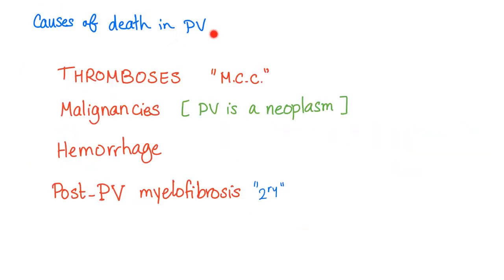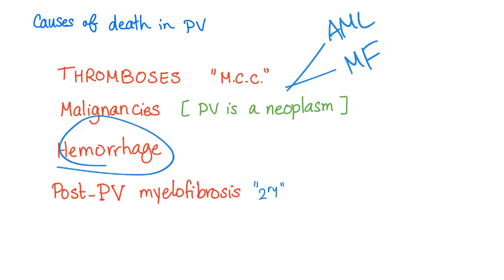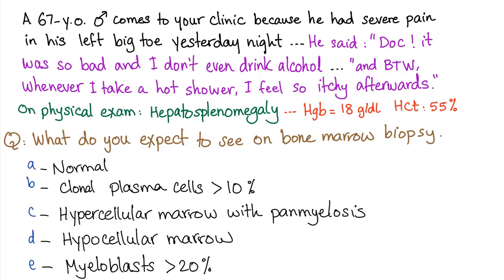What causes death in polycythemia vera? Thrombosis is the most common cause. Malignancies, because of malignant transformation, they can transform into acute myeloid leukemia and into myelofibrosis. Hemorrhage, yep, post-PV myelofibrosis.